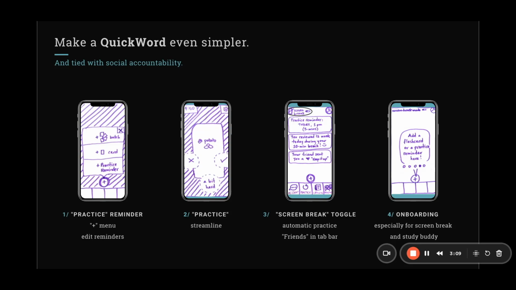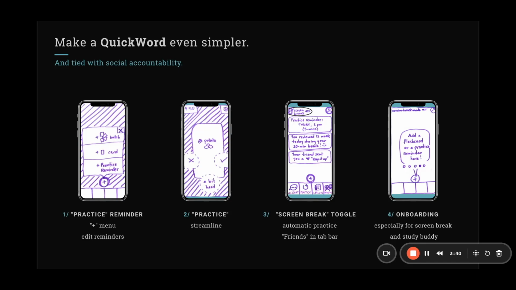And number 2, here for practice, which is now review, to have a more active verb associated with it. It was pretty smooth otherwise, so we just want to streamline all those buttons. For example, on this screen, we would make the grading options, the X, the check mark, or "a bit hard," those options much clearer, less strain on the eyes, because remember, someone like Melissa is already looking at stuff on the screen all day. We want to make this as breezy as possible for her.